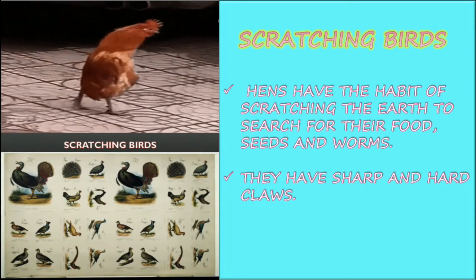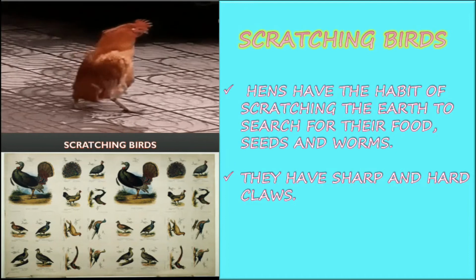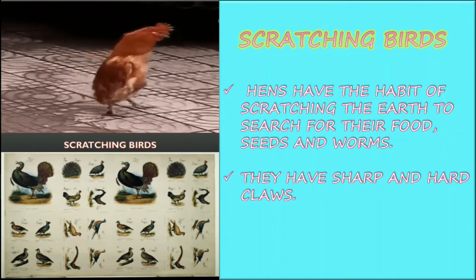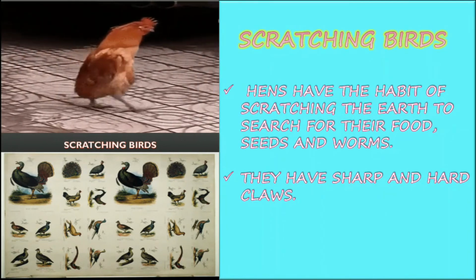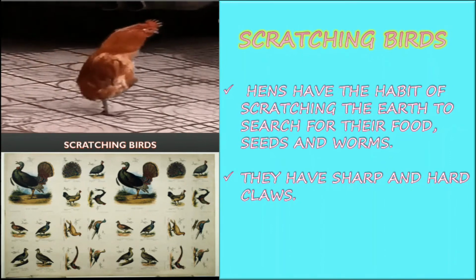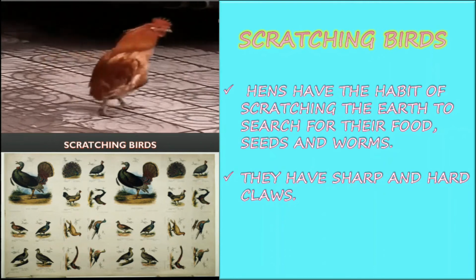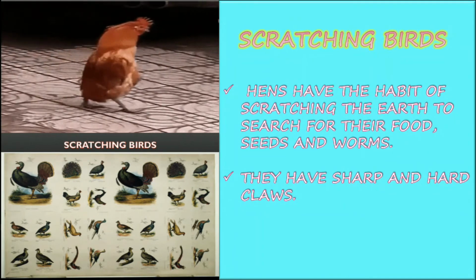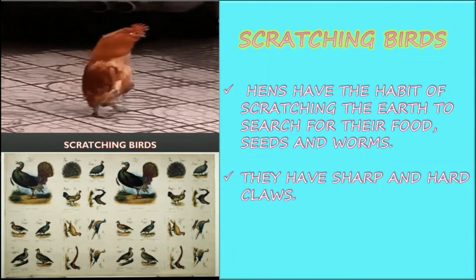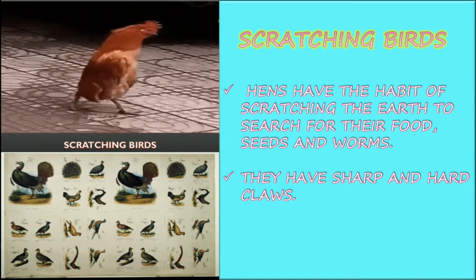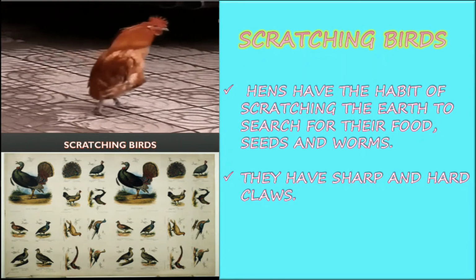Hens have the habit of scratching the earth to search for their food, seeds, and worms. So they scratch the mud with the help of their claws in search of prey. They have sharp and hard claws. As they are scratching, they always have strong and sharp claws.